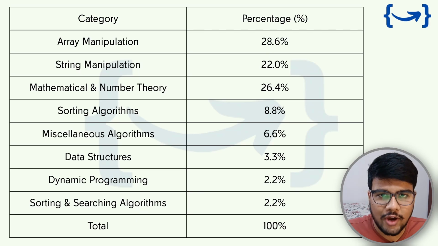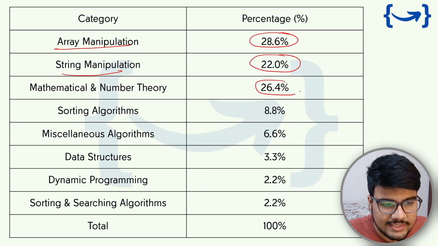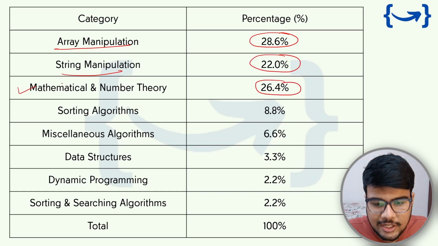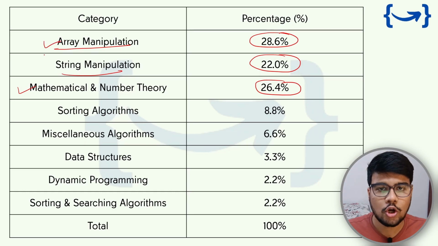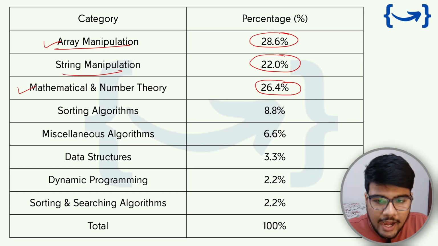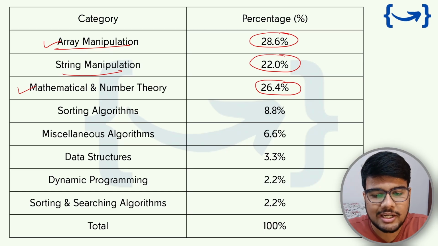Now, category-wise problem statements. Okay, array manipulation, string manipulation. As you can see, 28.6% and 22.0%, as well as 26.4%, which is mathematical and number theory and array manipulation. As I solved many shift solutions in June and April, I saw that most of the problems were from array manipulation and mathematical and number theory.